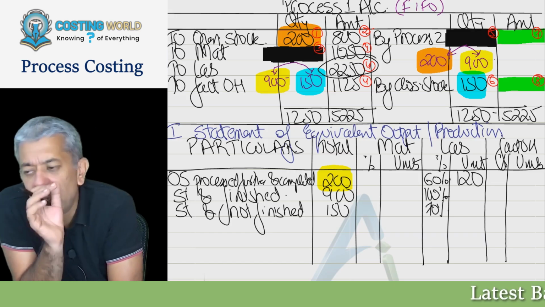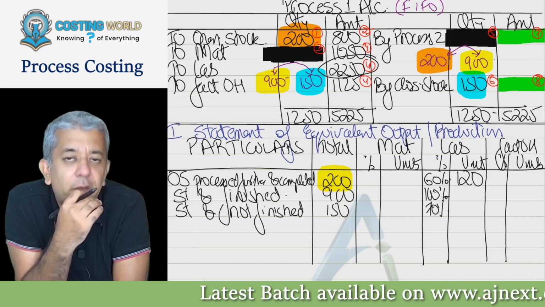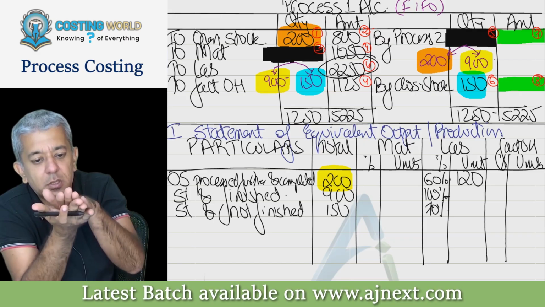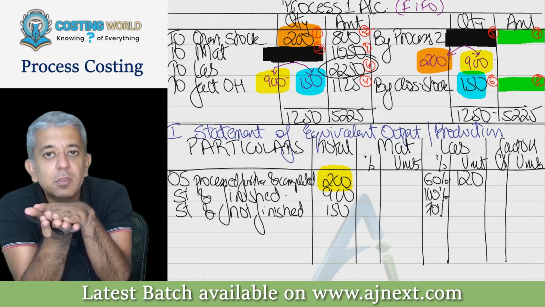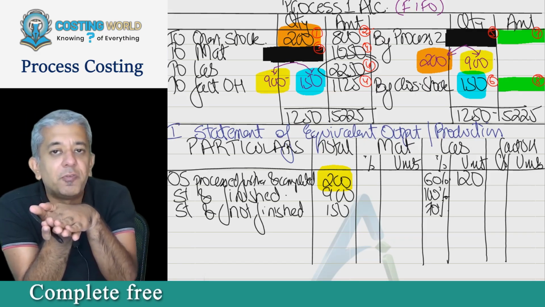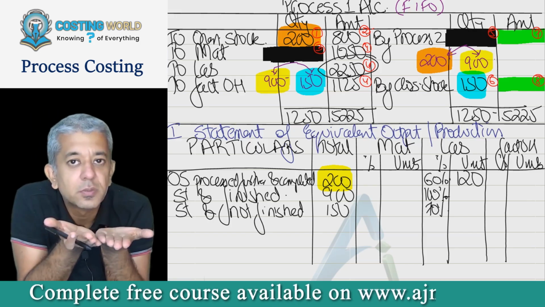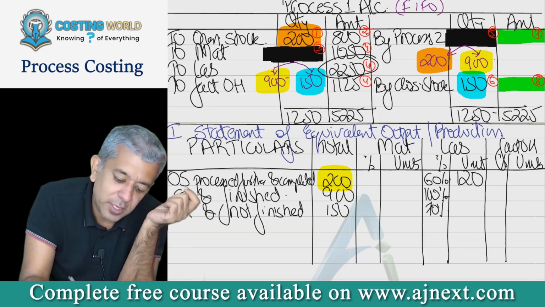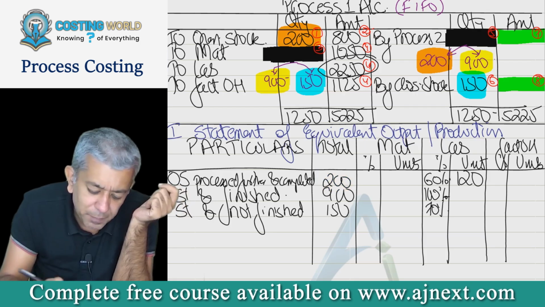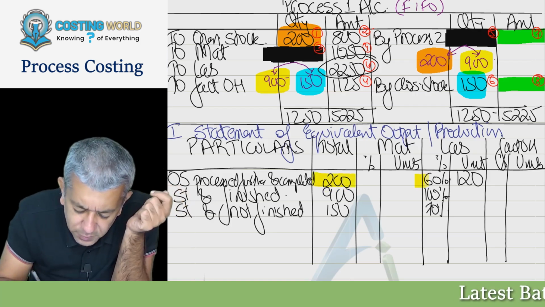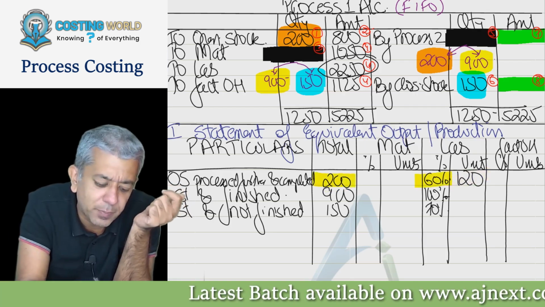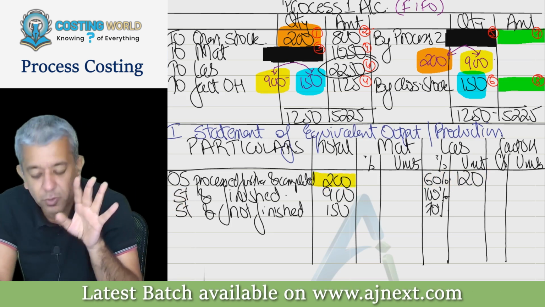This 120 is popularly called equivalent units, that is WIP units represented in the form of completed units. So completing 200 units to the extent of 60% is exactly the same as fully completing 120 units, at least in terms of cost.